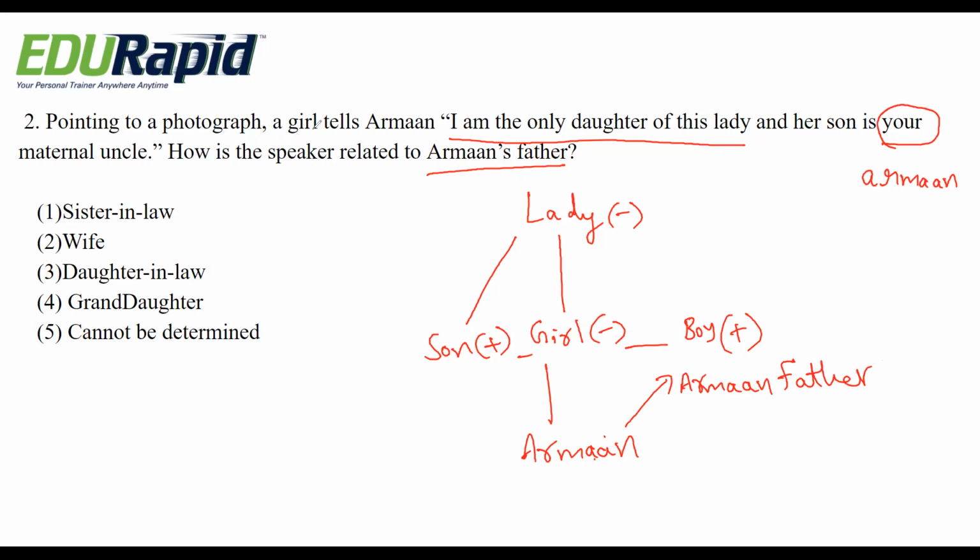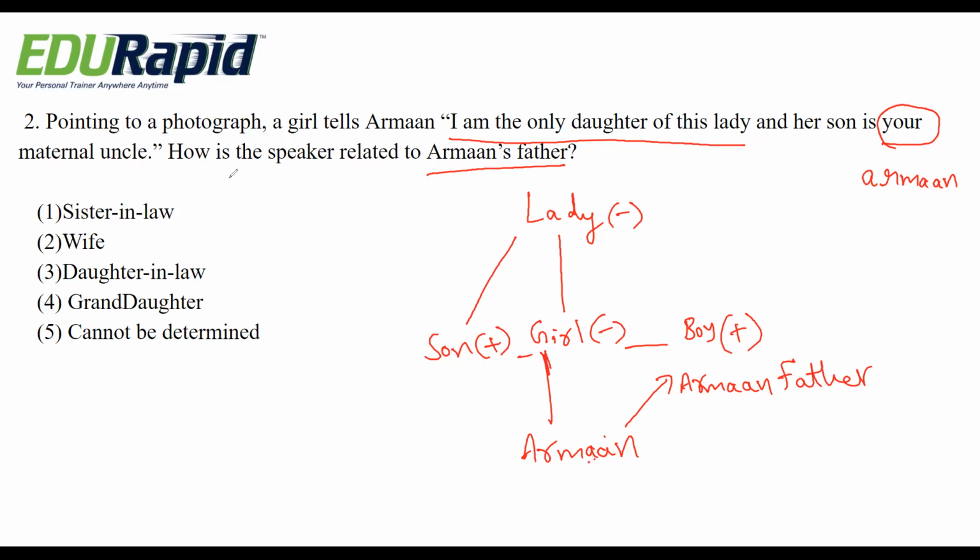So here the girl is telling Arman, I am the only daughter of this lady. That means I means girl. The girl is the only daughter of this lady and her son. Her means lady. Lady's son is your maternal uncle. Your means Arman. Arman is maternal uncle to that son. That means obviously Arman is that girl's child.